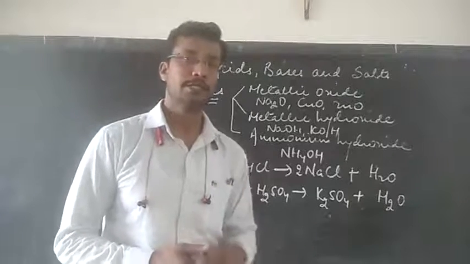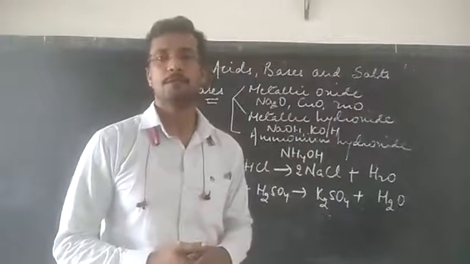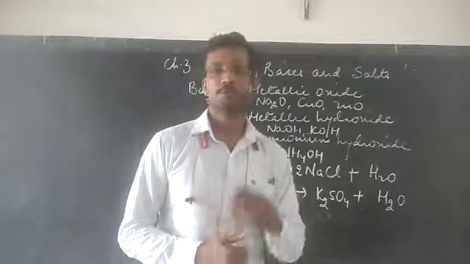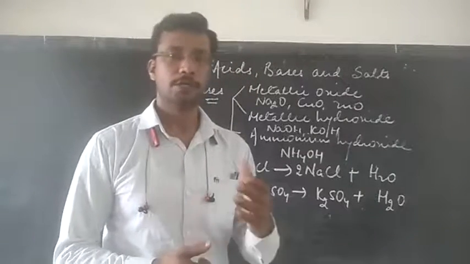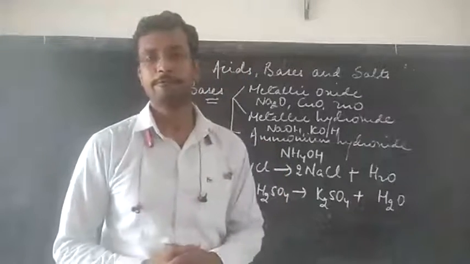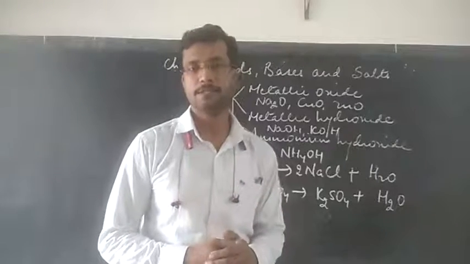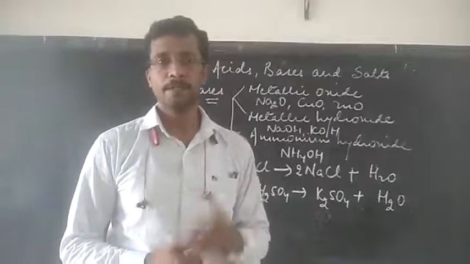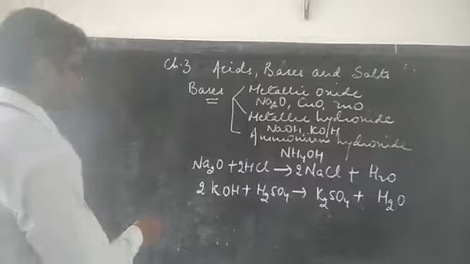The only reason is that they do not satisfy the definition that a base on reacting with acid should produce only salt and water. So certain metallic oxides do not comply with the definition, and hence these metallic oxides are not bases. Let us see examples of such metallic oxides which are not bases.